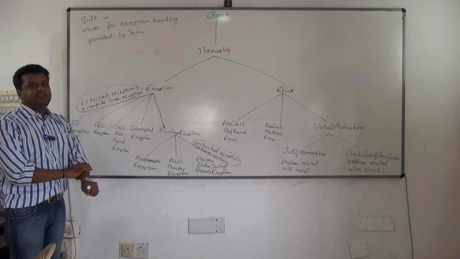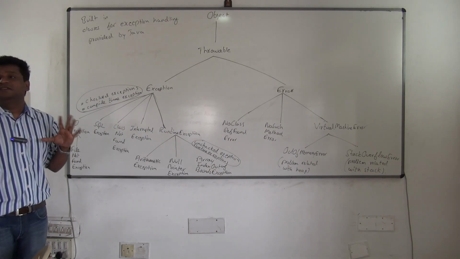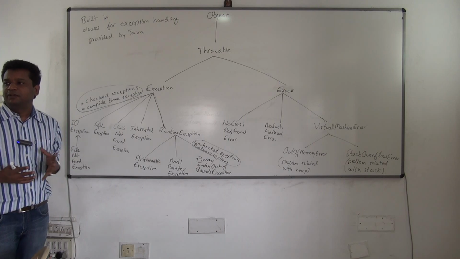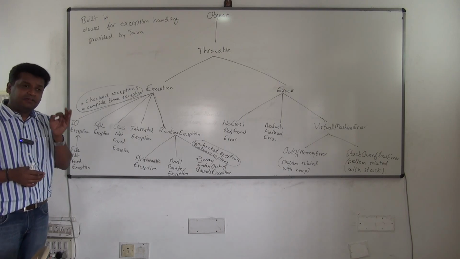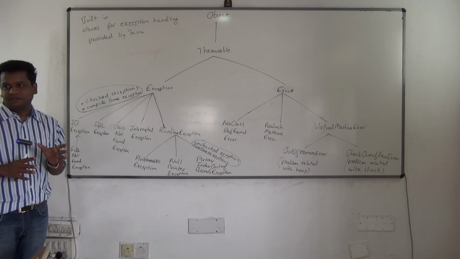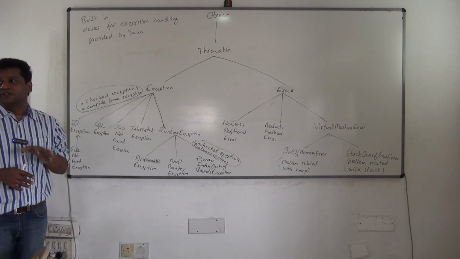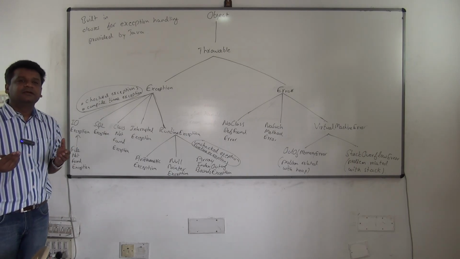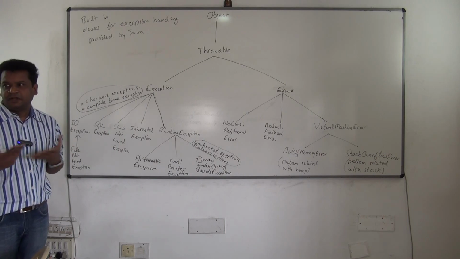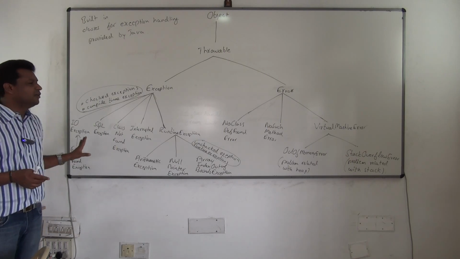Fine now. Means in Java what they have designed is, say in other languages when you code now, program terminates. For what reason it is terminating, it will never know. You will never come to know. But in Java it's not like that. Whenever your program terminates, it will terminate, but you will be having a clear message there. Why your program got terminated. You have seen many times. It has happened. Your program has got terminated, but you have got a message there. Till now you have not understood the message. But today we are learning that message only. Why the program is getting terminated. What is that message. And how it will be helpful for us to debug and all that. We'll start studying now. But it's very clearly organized.